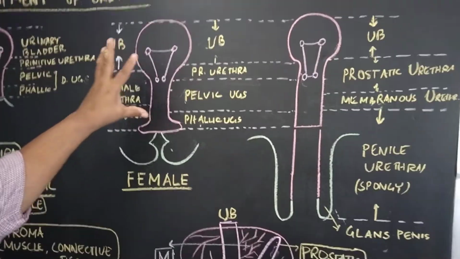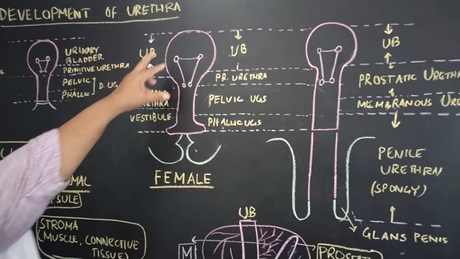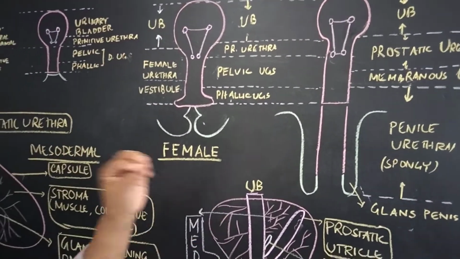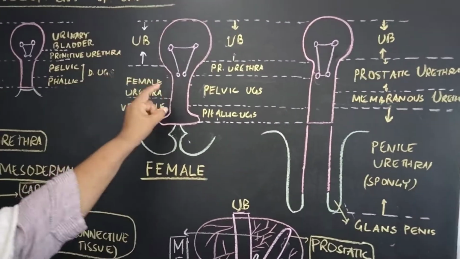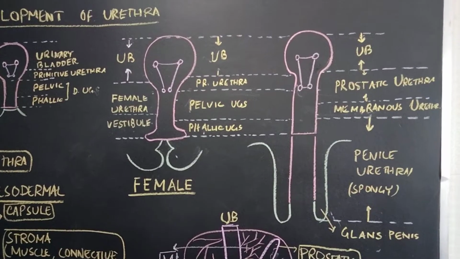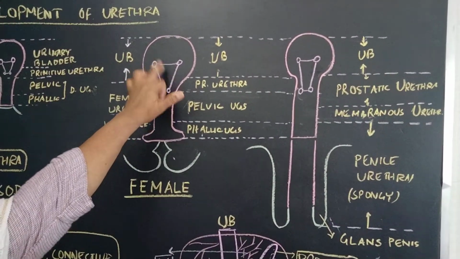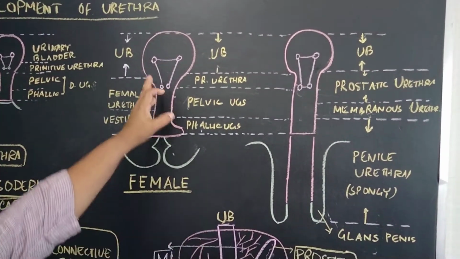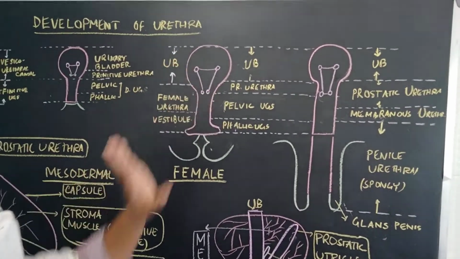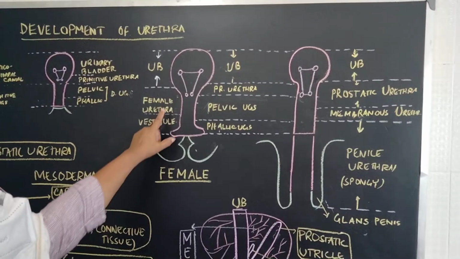Now the lining epithelium, the whole of the urinary bladder is endodermal because it is derived from the urogenital sinus. But this part is developed from the absorbed part of the mesonephric duct. So this is, to start with, mesodermal in origin, then it is taken up by the endoderm. Okay. And the epithelium over here is a transitional epithelium.